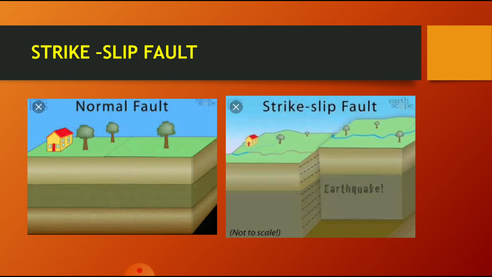So you can easily notice that the slip fault has slipped. The under crust of the earth has slipped, and due to that slipping, the tectonic movements, the plates have shifted, so trembling occurs on the earth and we experience this earthquake. So that is a strike slip fault.